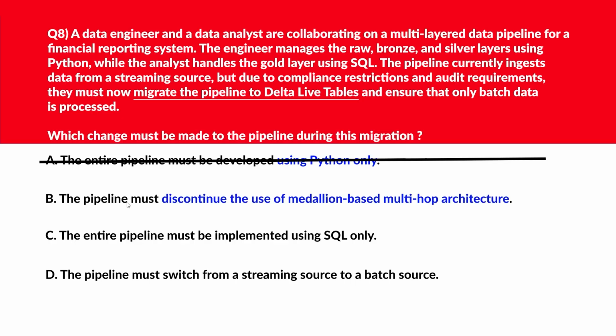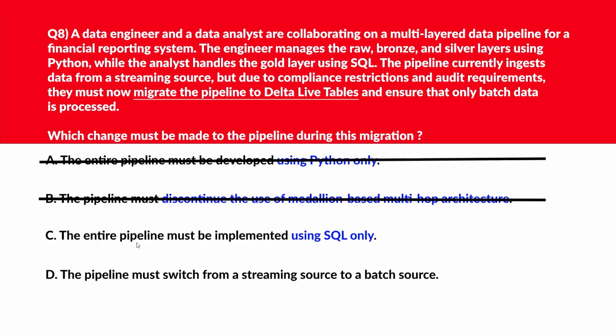Option B says the pipeline should discontinue the use of medallion based multi-hop architecture. Medallion architecture is supported and encouraged in Delta Live tables. So this is again, the statement is wrong. Let's move to option C.